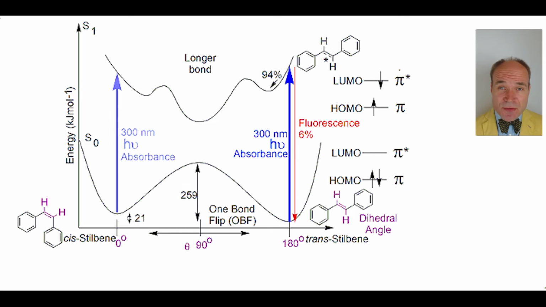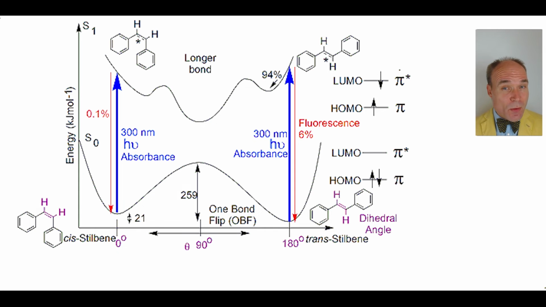Cis-stilbene, when exposed to ultraviolet light, also absorbs the photon and goes from being in the ground state of S0 to the excited state S1. With the S1 excited state having a dihedral angle of 0 degrees, only 0.1 of those molecules will fluoresce to return to the cis-stilbene S0 ground state. 30% of them carry out an electrocyclic rearrangement that's not discussed here, and just 70% exploit the ability of the sigma bond to rotate, thus increasing the dihedral angle.